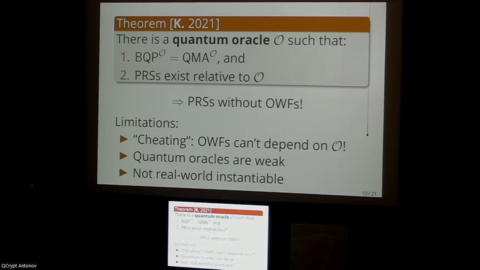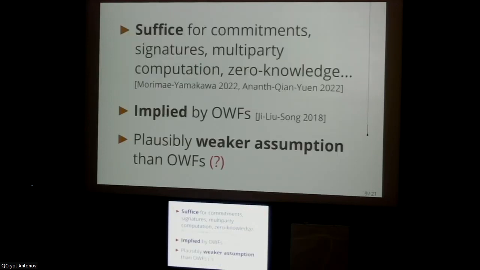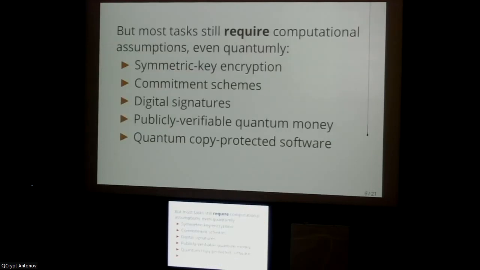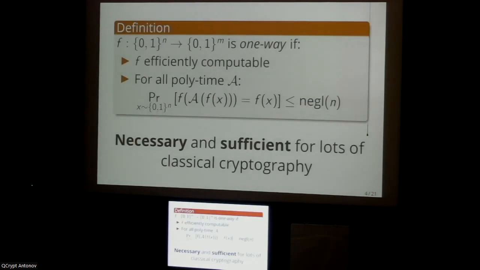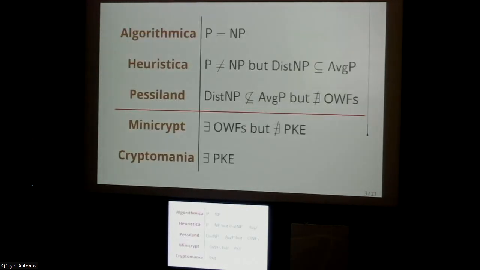Okay, I get to ask another question. You talked about the 5 worlds, and the 3 settings we've mostly been talking about so far are Cryptomania, where public key crypto exists, Minicrypt, where symmetric key crypto exists, and then everything else. Do you think there's anything interesting to say about the distinction between Algorithmica, Heuristica, and Pessoland with respect to quantum crypto?